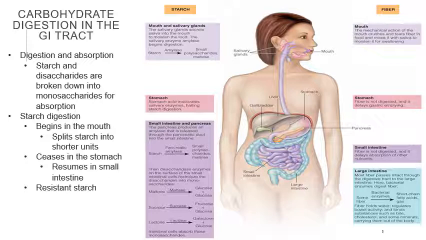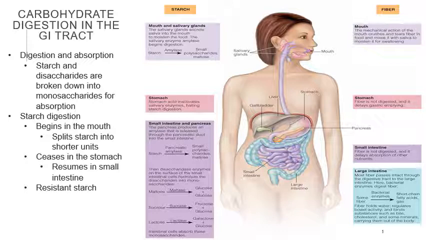Digestion, starch digestion begins in the mouth, splits starch into shorter units. Remember, we got to break things down so it's easier to digest and absorb. Ceases in the stomach, resumes in small intestine, and resistant starch. So I want you to look through these.